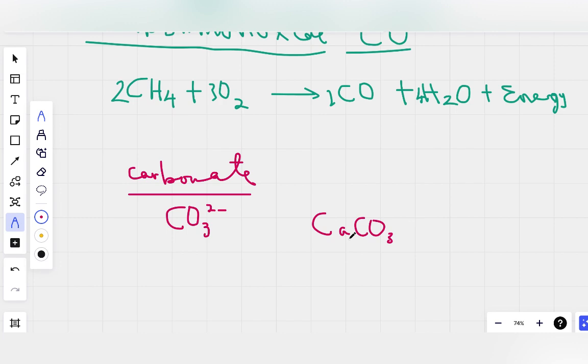Okay, now let's take a look at a few properties of carbonates. They are insoluble in water. They are not like carbon dioxide.